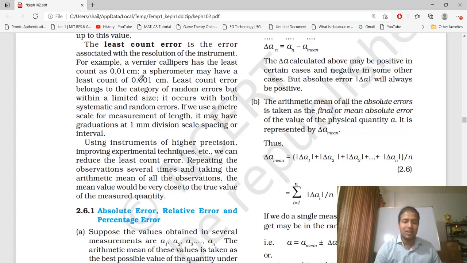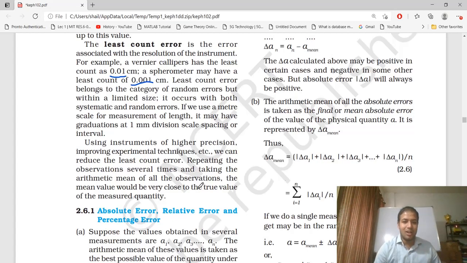Right, that brings us to the discussion that a better instrument can guarantee to give us a more precise result, but it cannot guarantee a more accurate result. Maybe with another experiment, if you perform better, we will get a more accurate result, but always a less precise result. So the least count error is due to the resolution of the equipment we are using to measure the quantity.